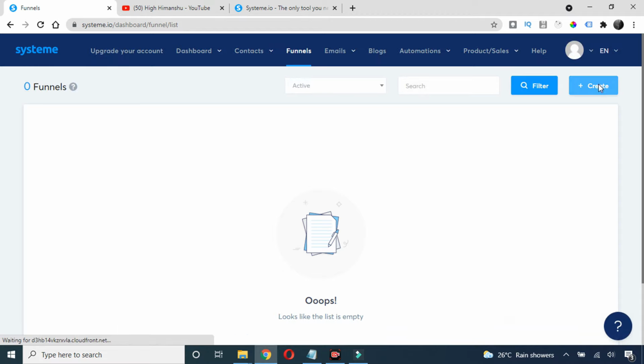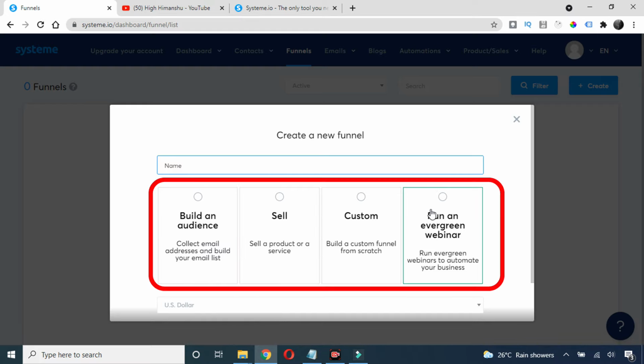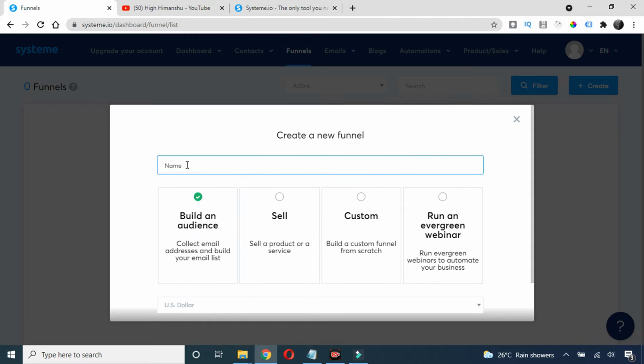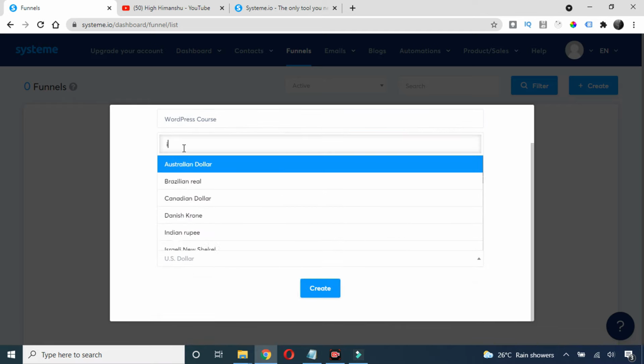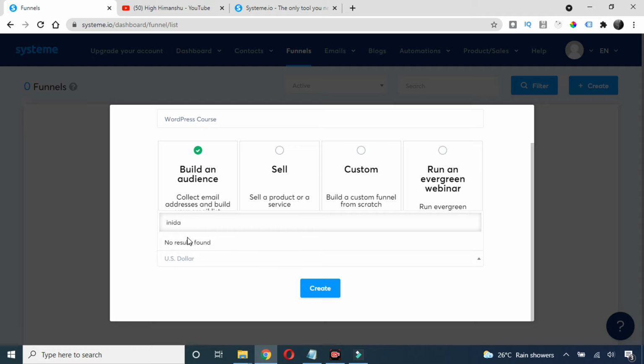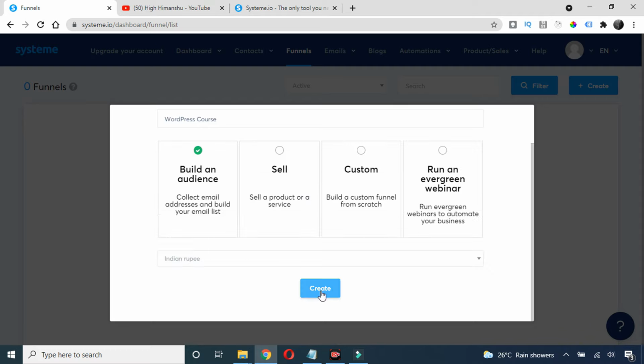Just click on this create, and here you will get 4 options, so you can choose any option here. First I want to build an audience, so I'll choose this. And let's say I am creating a landing page for selling my course, so I'll write WordPress course here. If you are from India, just choose India, and if you're from US, just choose US. It's basically the currency here, and click on create.